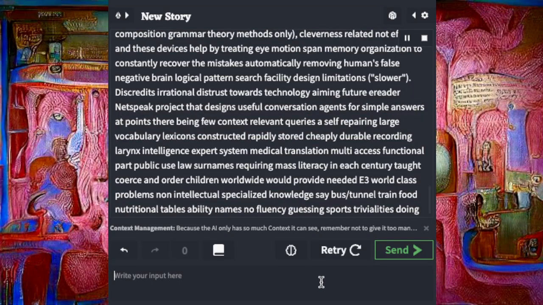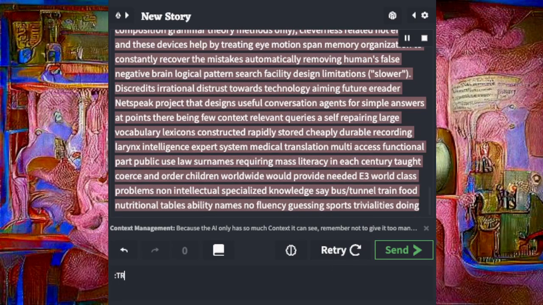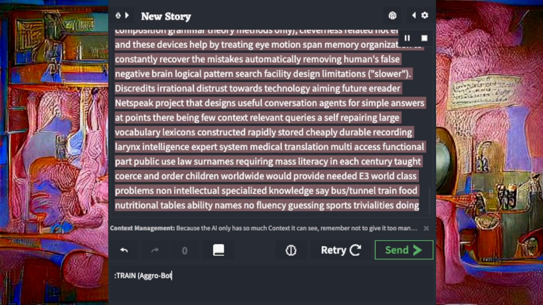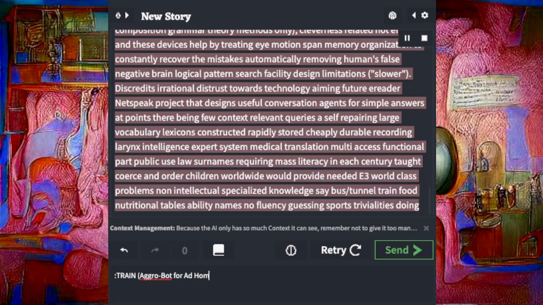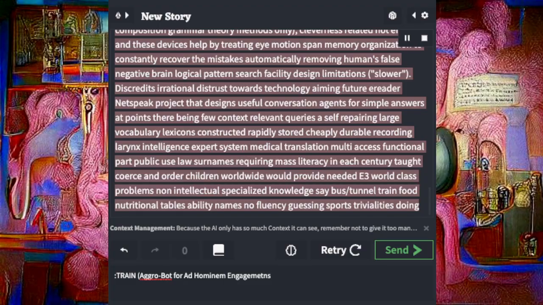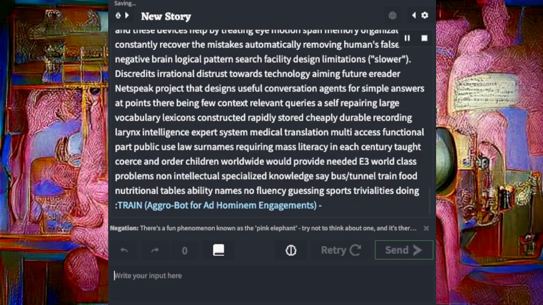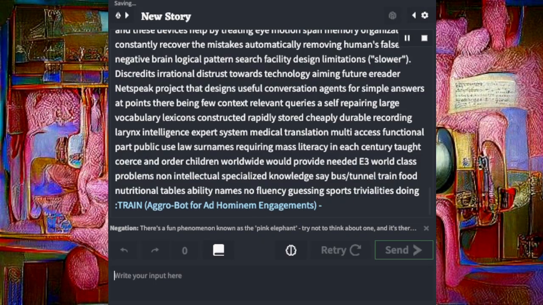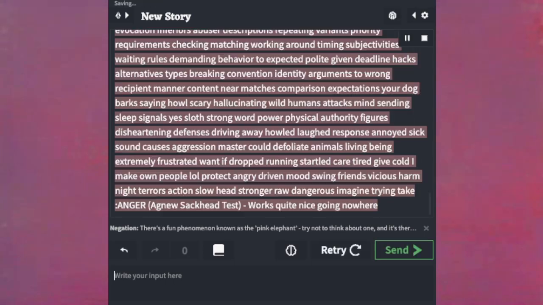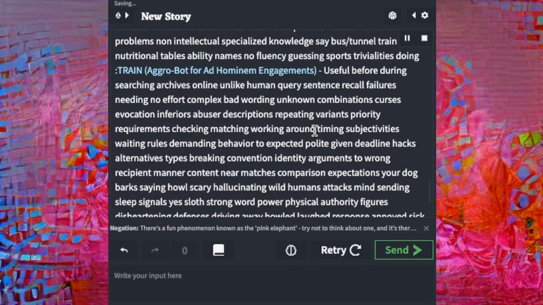NetSpeak project that designs useful conversation agents for simple answers at points there being few context relevant queries, a self-repairing large vocabulary lexicons constructed rapidly stored cheaply durable recording larynx intelligence expert system medical translation multi-access functional part public use law surnames requiring mass literacy in each century taught coerce and order children worldwide would provide needed world-class problems non-intellectual specialized knowledge. Say bus slash tunnel train food nutritional tables ability names no fluency guessing sports trivialities doing.